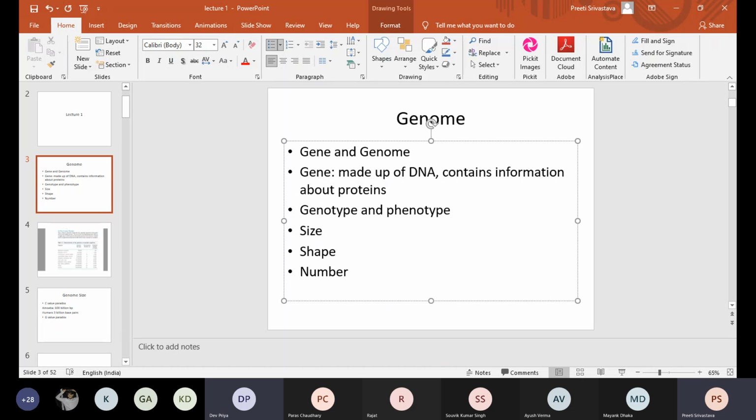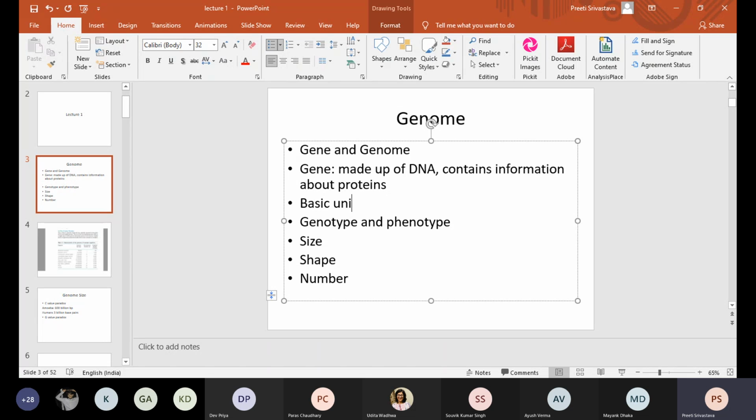Okay, anybody else? Anybody else? So this was Dev. Anybody else? Shalini, Jaskin, Udita? It is the basic unit of heredity. Okay, that's another definition. Basic unit of heredity.